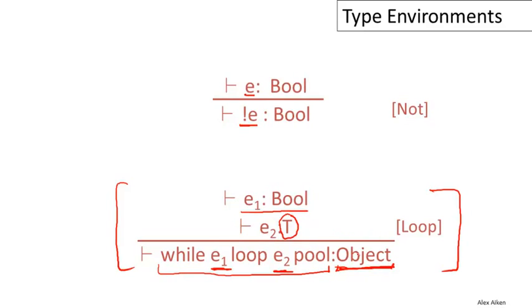Now, we could have designed a language, for example, where the type of a while loop was type t, and that you would get the last value of the loop that was executed. But the problem is that if E1, the predicate of the loop, is false on entry to the loop the first time, then you never evaluate E2 and no value is produced. In that case, you would get a void value, which if somebody tried to dereference it, would result in a runtime error. And so to discourage programmers from relying on the loop producing a meaningful value, we just type it as object.